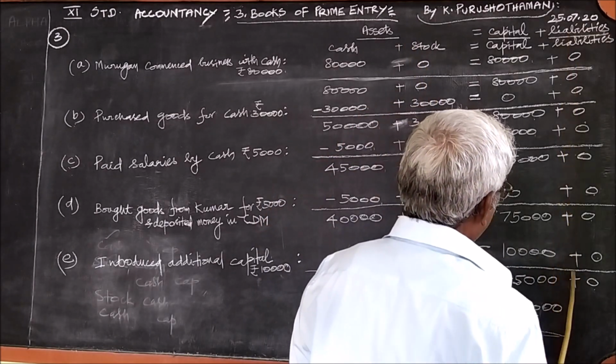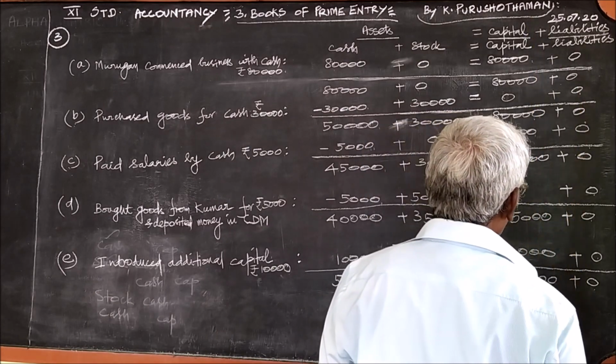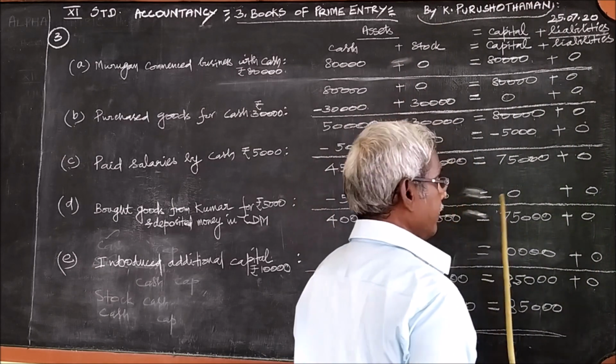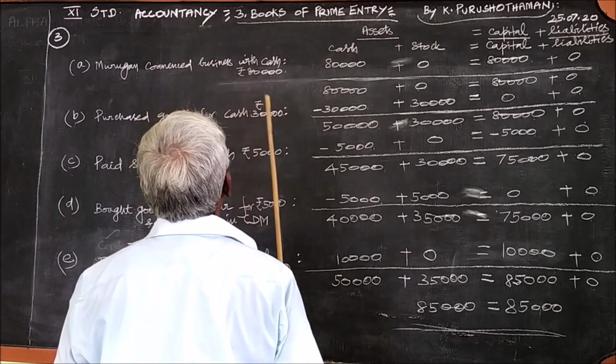Luckily in this problem there is no liability. If we like to write it, we can write and put 0 always. If we don't like, we can leave it. We need not write even the liabilities. Okay, then we go to the first transaction.